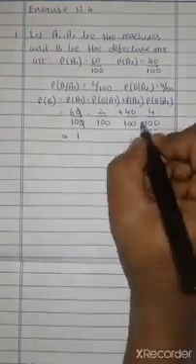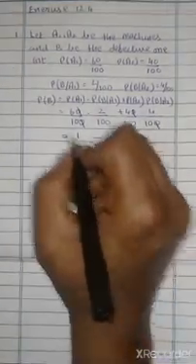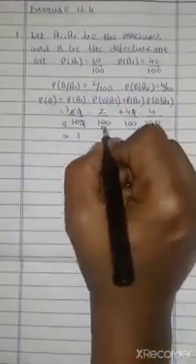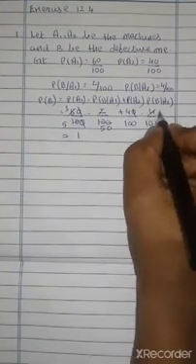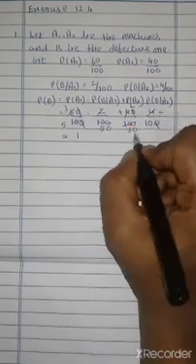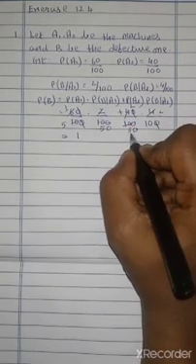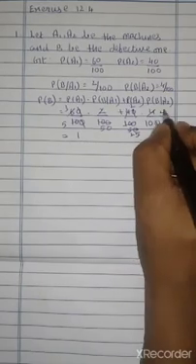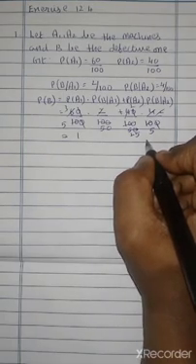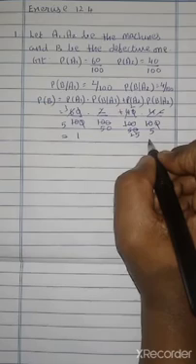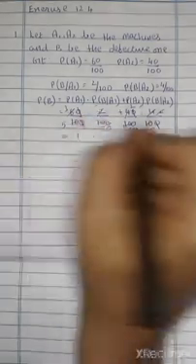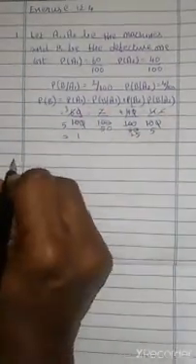Zero, zero cancel, 0, 0 cancel, and this 5, 3, 5. So this 2 cancels, 2. So simplify this one and get the answer.